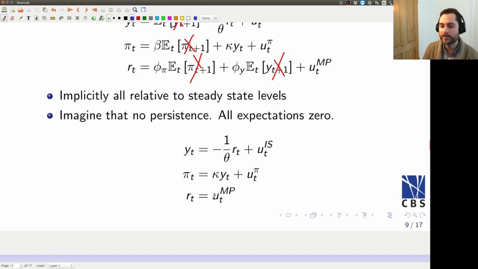So what I mean by that is these white noise shocks, we want them all on the right-hand side, and we want these variables on the left-hand side. And it turns out that you can see that the interest rate here is just a shock. So we're just going to replace that, and then we're going to solve for yt. I think we can do that.